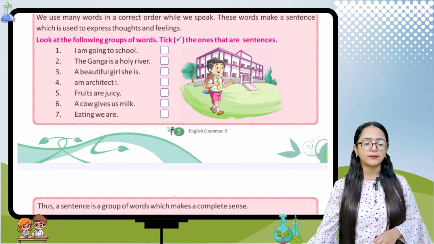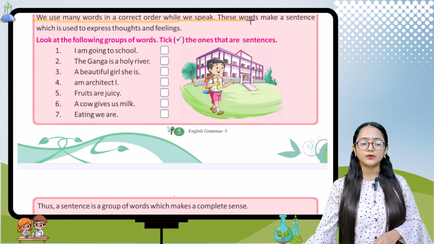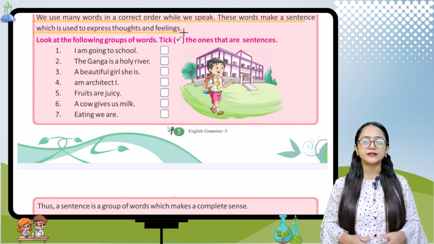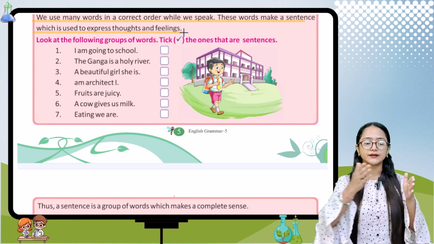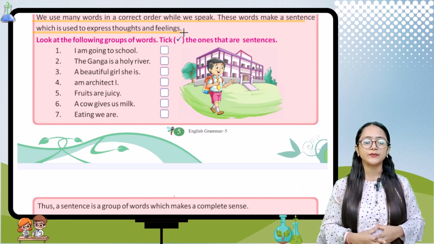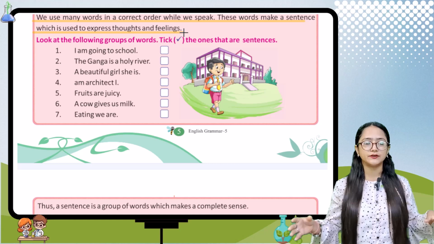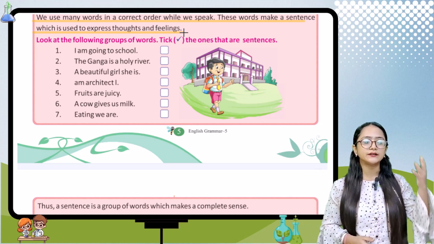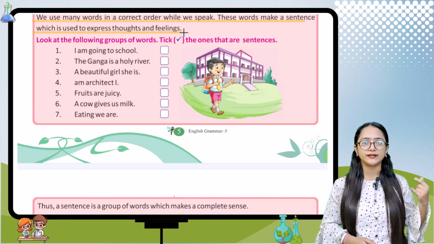Now let's talk about sentences. We use many words in a correct order while we speak. These words make a sentence which is used to express thoughts and feelings. So basically we use many kinds of words in a correct order while we speak them, and these words make a sentence which is used to express our thoughts and also feelings.